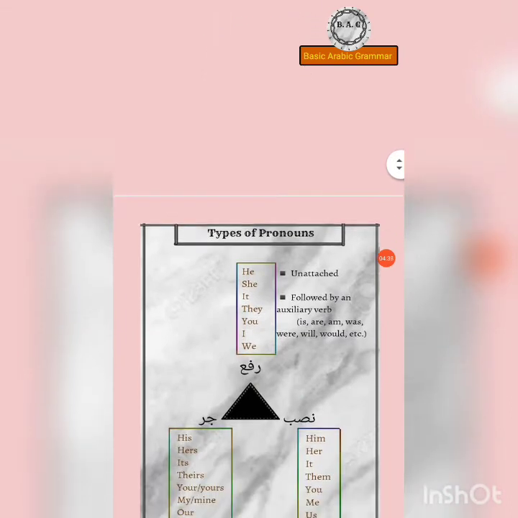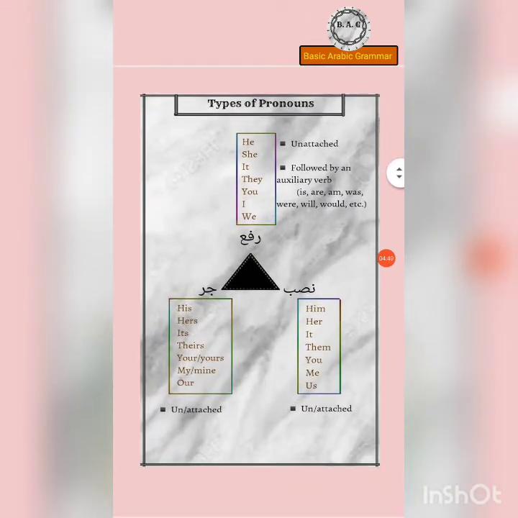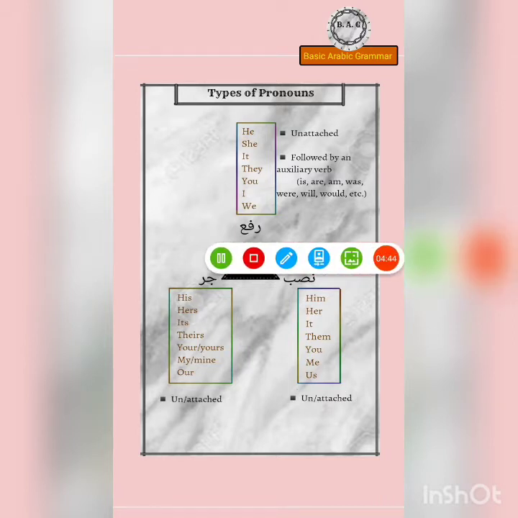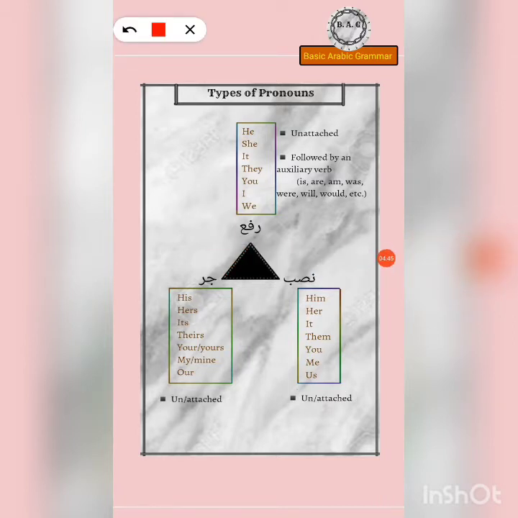And the same thing applies in Arabic. Okay, now we have the rafa pronouns, nasab pronouns, and the jar pronouns. In English, we have separate words for each of these. Okay, so we have he, she, it, they. Now what you can do is make simple sentences to just get the concept across. So he helped, she helped, it broke. All right. They read, you helped, I helped, we helped.